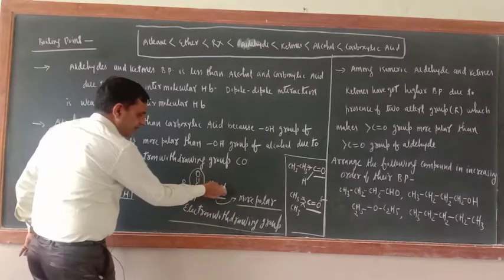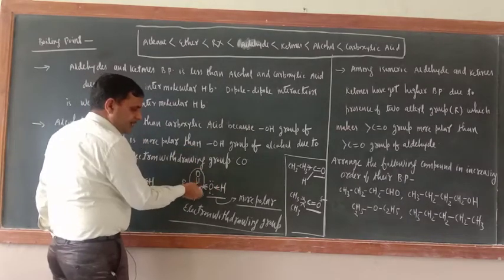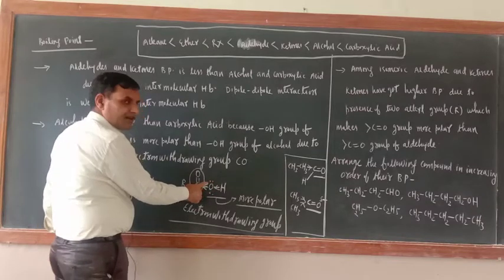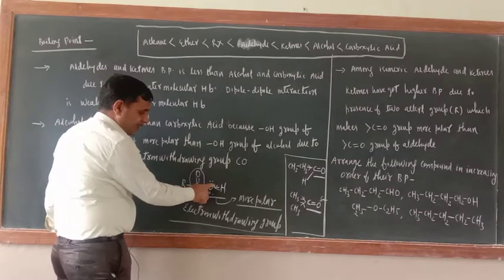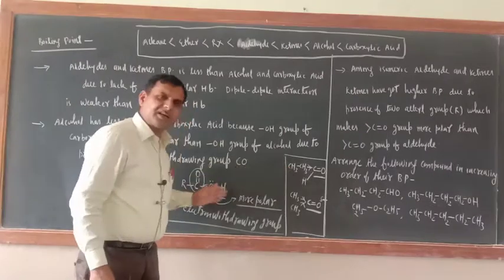Now this CO is pulling electron towards itself. So when it pulls electron, then what would be there? Electron density at oxygen will decrease now. Here it will increase. Then what would be there? Again this bond is becoming polar or not? Just the reverse of that one is happening here.